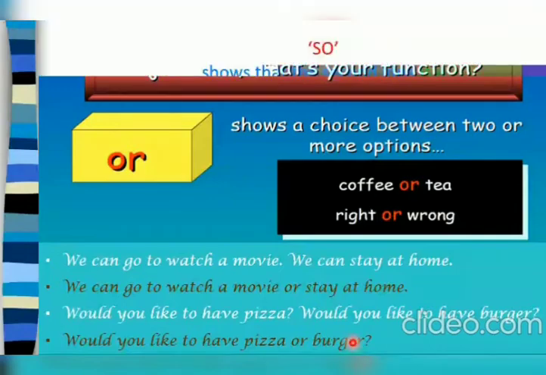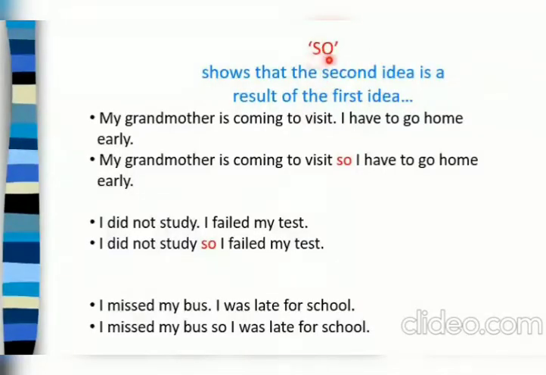In this slide, I'll tell you when we use so. It shows that the second idea is a result of the first idea. Now I'll tell you an example. In this, my grandmother is coming to visit. I have to go home early. Now here, why does he want to go early? Because his grandmother is coming to visit. So the second idea is the result of the first idea. That means: my grandmother is coming to visit, so I have to go home early.